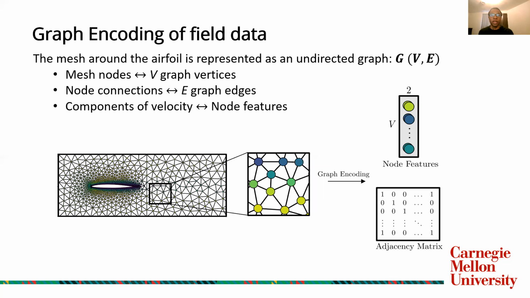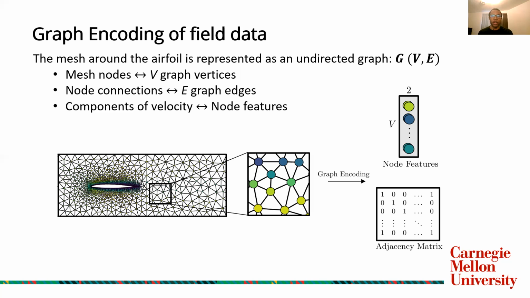Next is the graph encoding of field data. So in order to represent this velocity field in a graph representation, we define an undirected graph G with V vertices and E edges. So essentially, our mesh nodes are converted to V graph vertices. Our node connections, which is the connection between individual nodes in our mesh, are the E edges of the graph. And the components of velocity, Vx and Vy, in both X and Y directions, act as the node features that are parameterized by this graph.